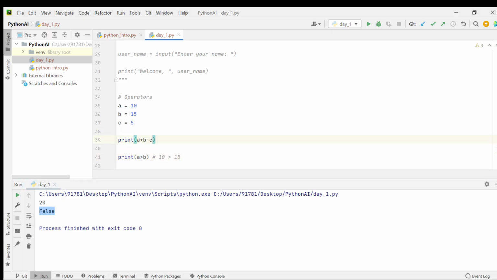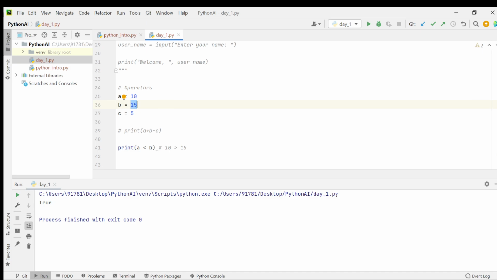Let us comment this, it is false. If you try for a is less than b, that means 10 is less than 15, that is true because 10 is less than 15. If you run the program, now we will get true. This is about the comparison operator.